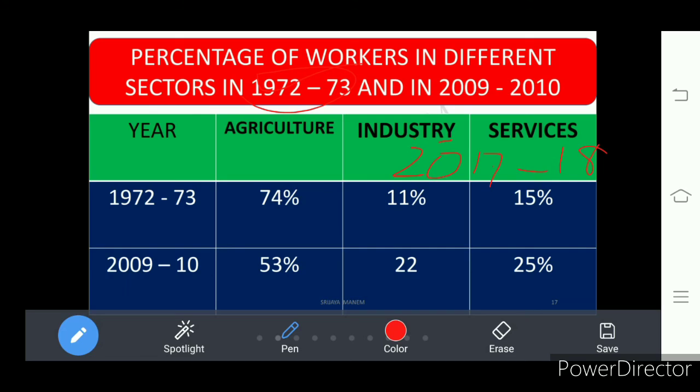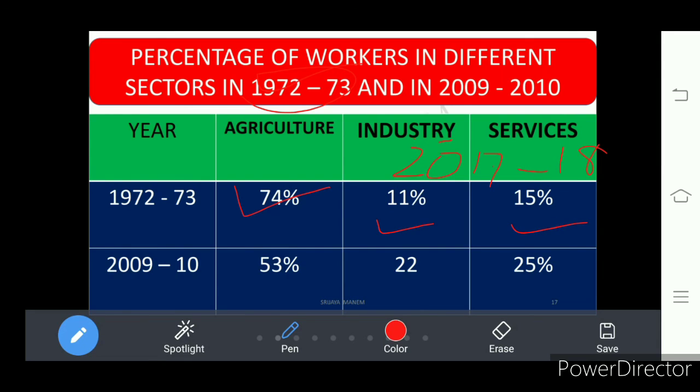So if you look at this table, you find a large scale of employment in the agriculture sector, right? Which sector? Agriculture sector. And at that time in industries it is 11 percent, and in services it is 15 percent of employment.